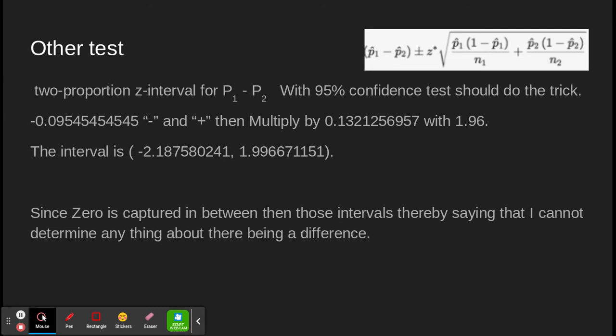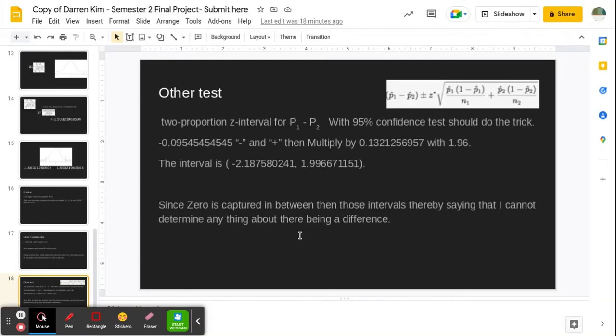If 0 wasn't captured, I could say there's a difference, and then we would be talking about how there might be something else with it, and I'd try some other test to see if there was something special with that. But there wasn't. They were all the same, so nothing to speak volumes of. Okay, and that's pretty much it.